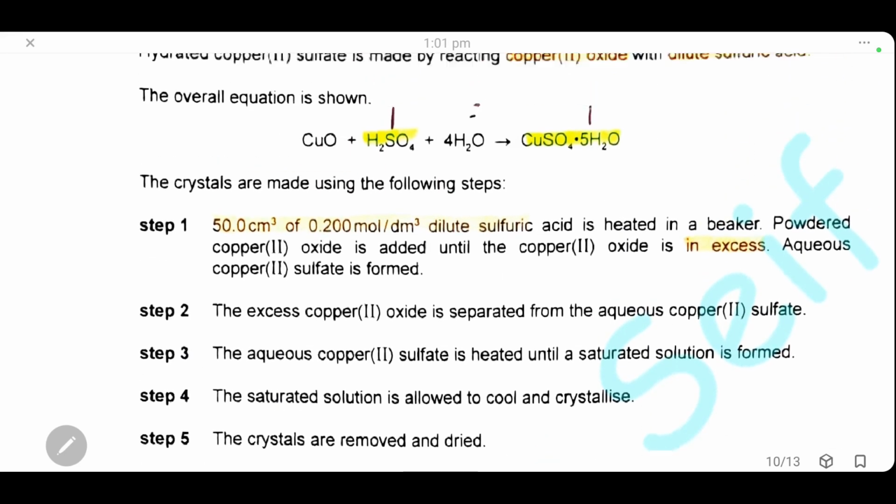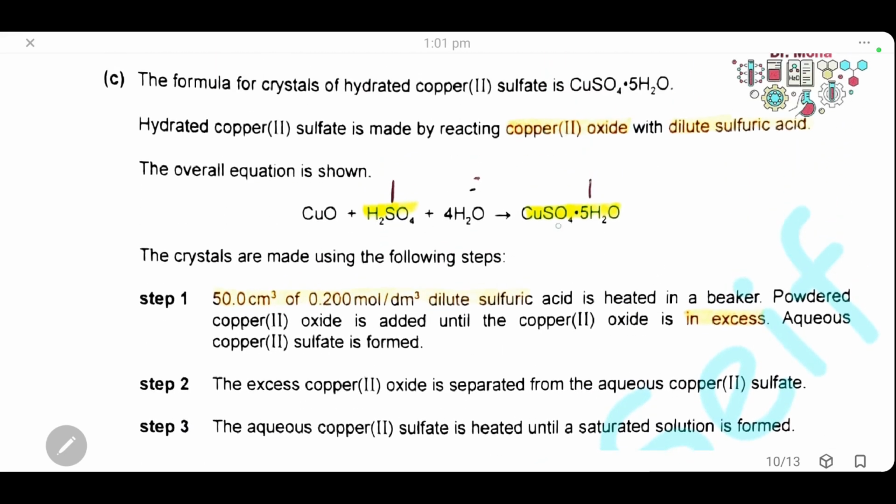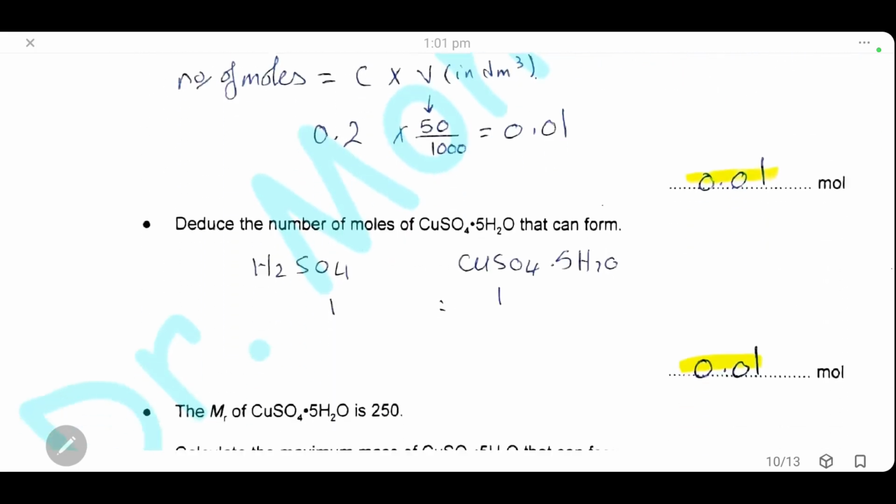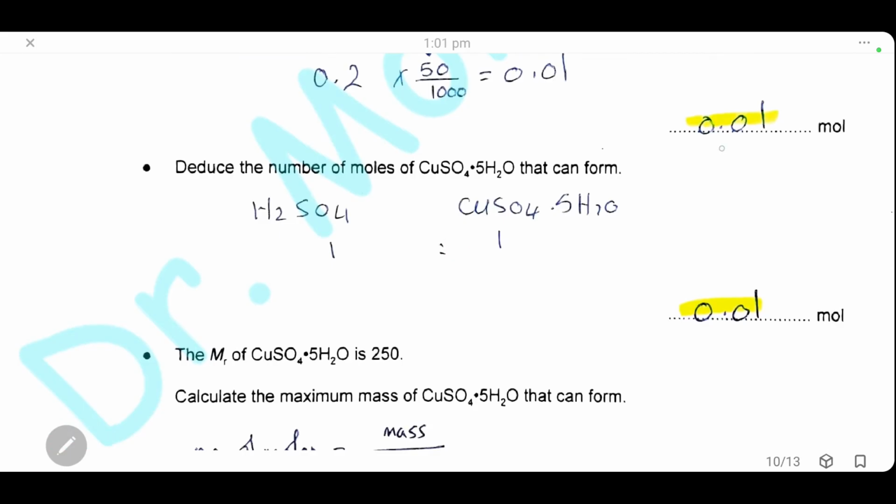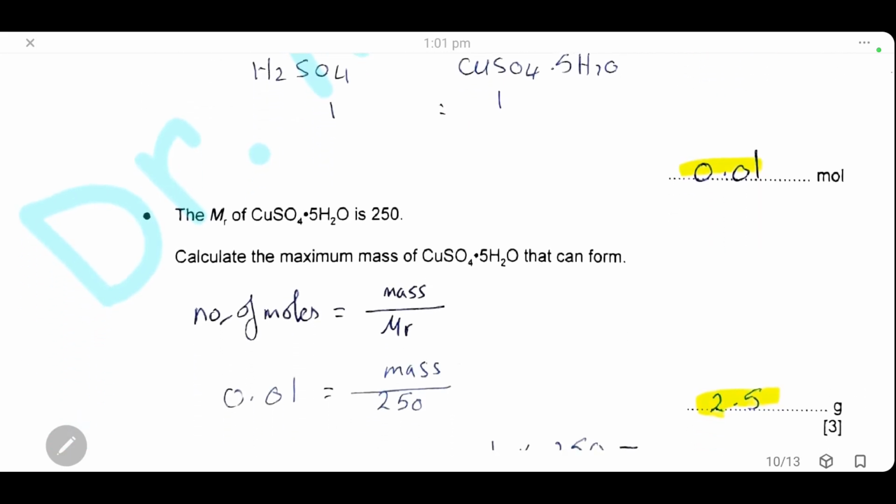As we can see from the equation, the ratio of the number of moles of sulfuric acid to the number of moles of hydrated copper sulfate is 1 to 1. So the number of moles of hydrated copper sulfate is the same as the sulfuric acid, 0.01. Then here we have the molecular formula mass of hydrated copper sulfate, which is 250, and we want to know the maximum mass of copper sulfate formed.